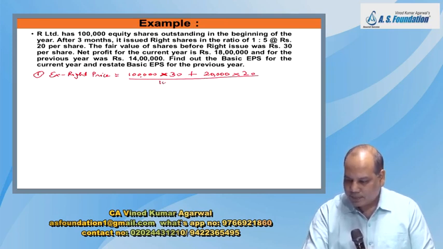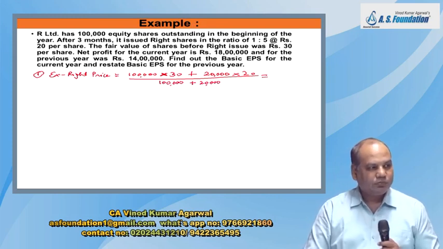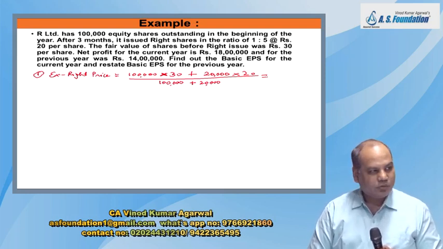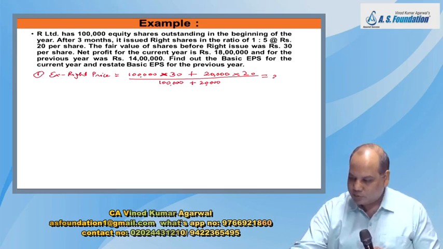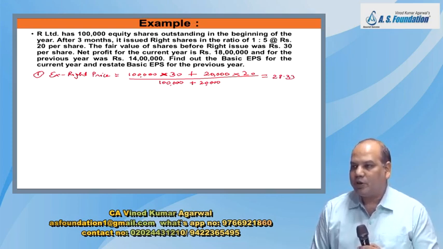Divide by 1 lakh plus 20,000. So how much does it come to? Sure, 28.33. This means the value of this share after the right issue will be 28.33.